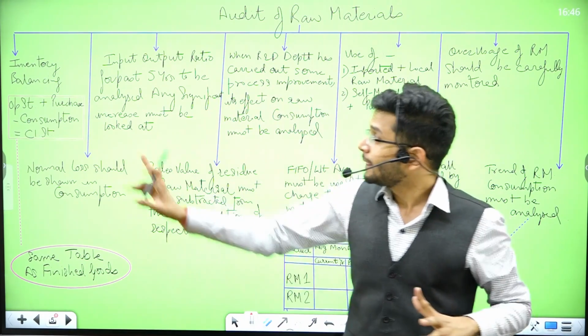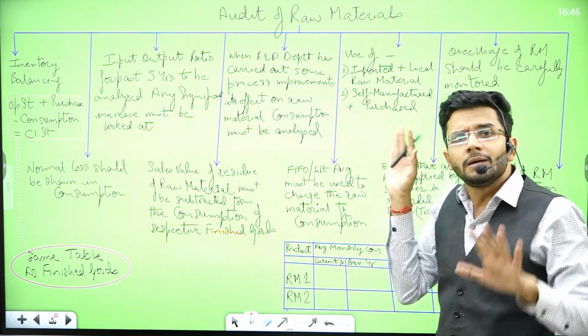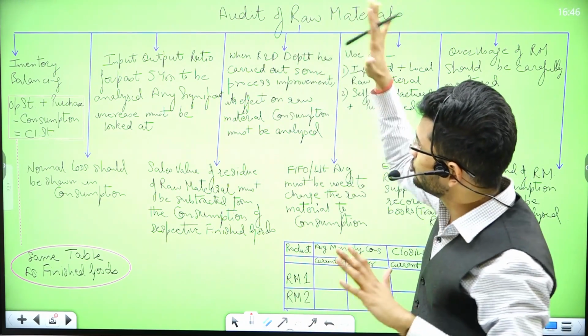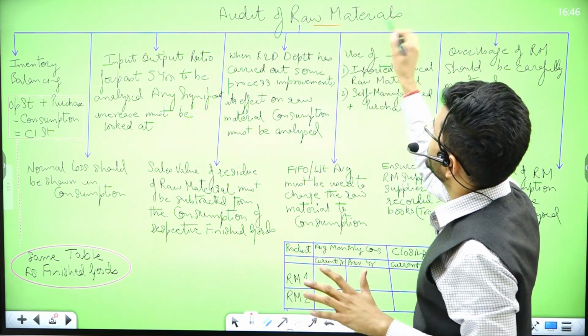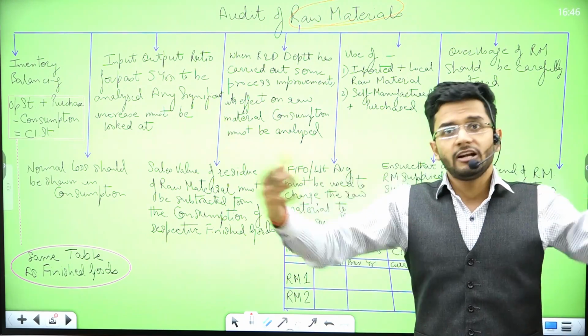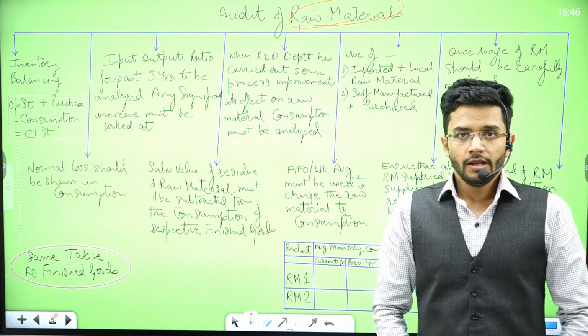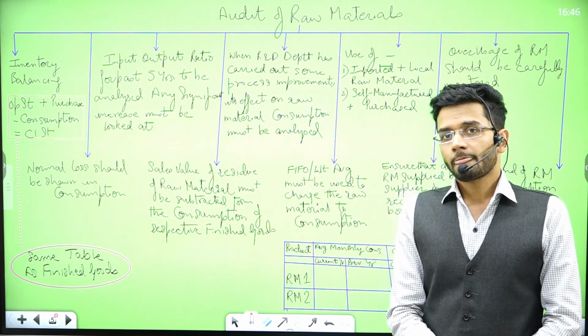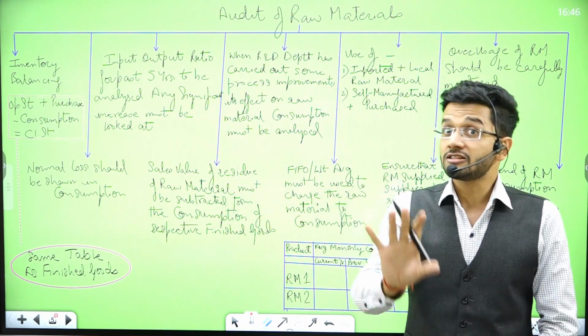Same disclaimer. These are the basic steps which any person who is conducting an audit of raw material will be undertaking. Over and above these steps, there can be several other steps which you can take. So this is a basic cost audit program which we are dealing with. It is not exhaustive. It is just illustrative.